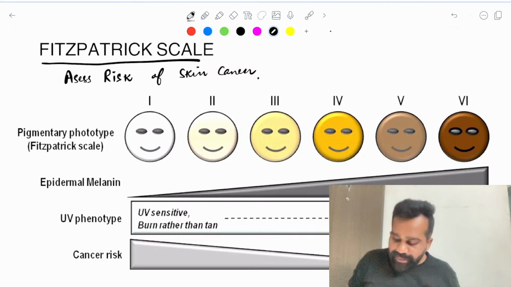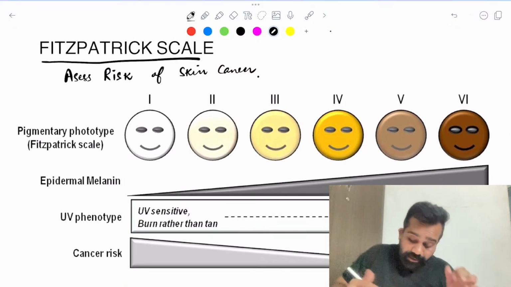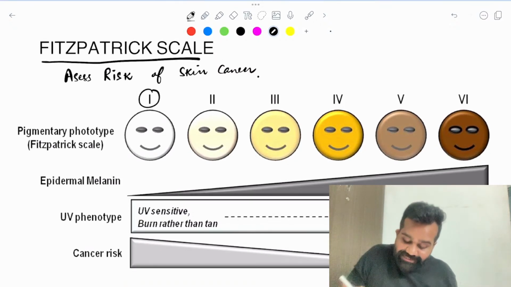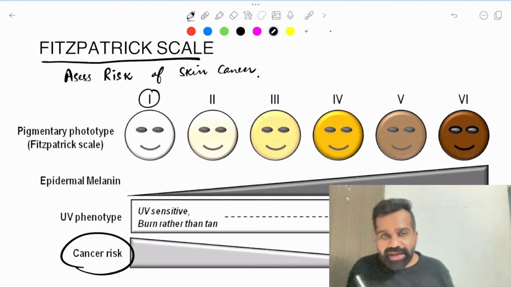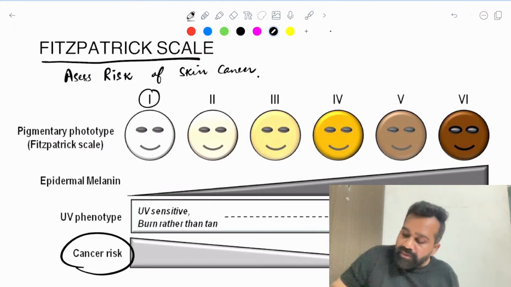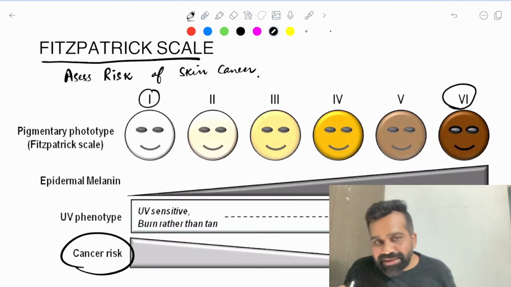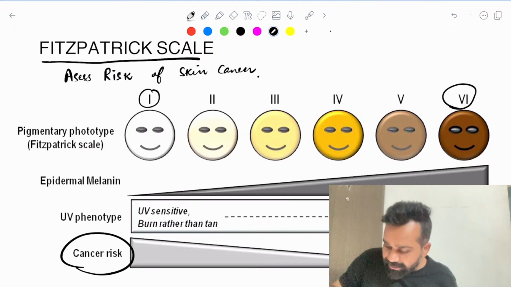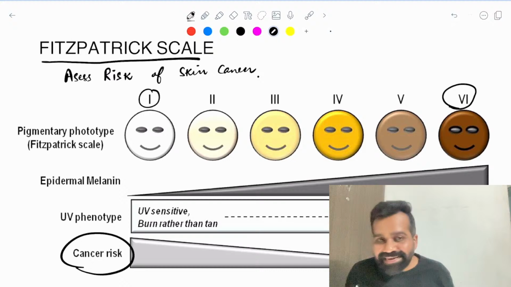As you can understand, a person who has fair skin has a very high risk of skin cancer. A person who has pigmented skin is very unlikely to have skin cancer.